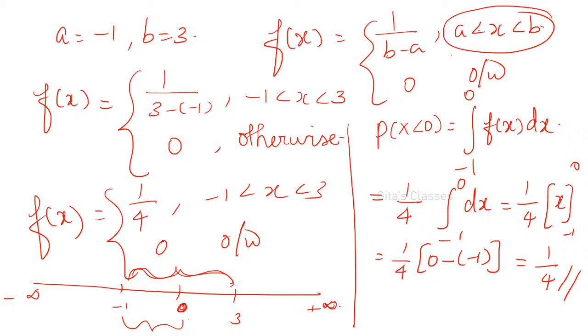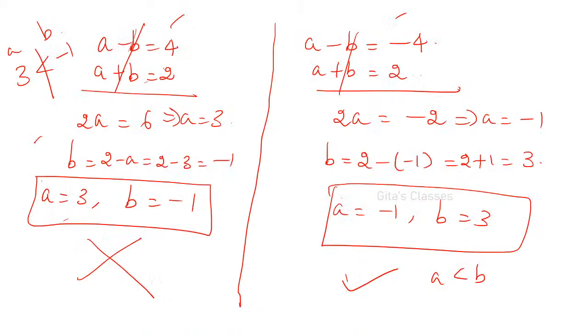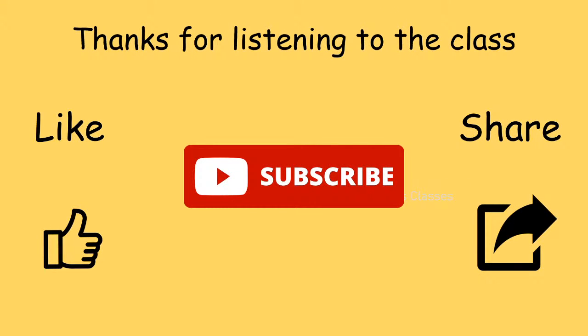Understood? 1 by 4. Very, very easy, uniform distribution. Direct questions will be there. It will be mentioned in the question itself. So, with this uniform distribution is over. If you have any doubt, ask me. Otherwise, we can close. If you have any doubt, tell me. Otherwise, we'll wind up.